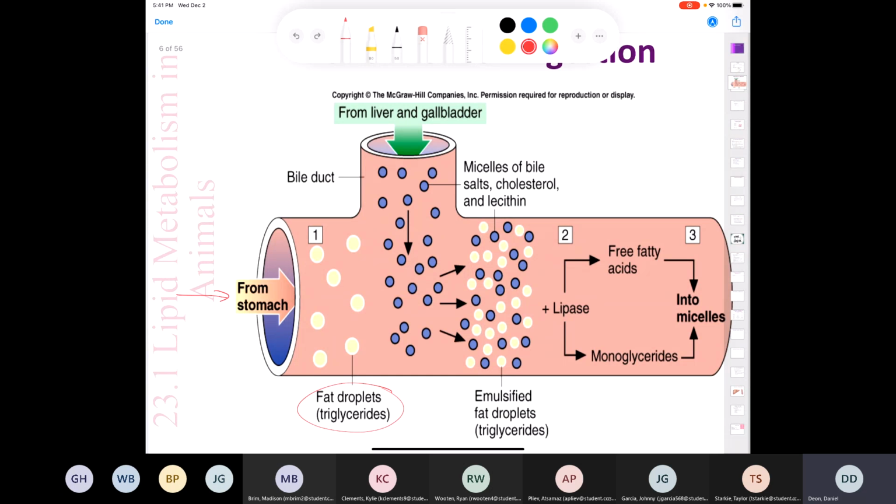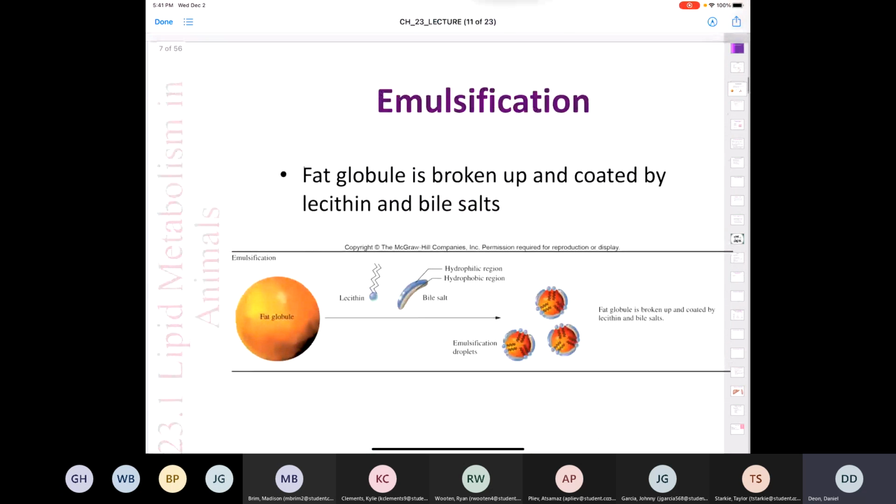So we go from something that's a big droplet like these ones here, and we break them down into something smaller. Then they can get acted upon by lipases and broken down, and then they end up in my cells. All right, so that's something I just took from another textbook. I thought it was poignant. Anyhow, so emulsification, a little more about that, and this is how it's represented in our textbook.